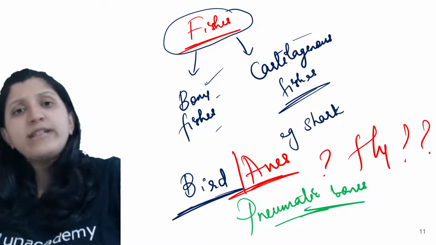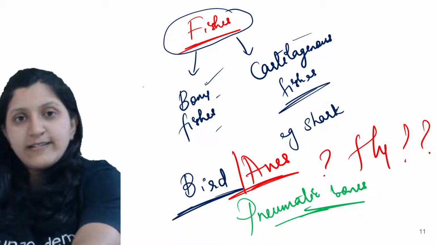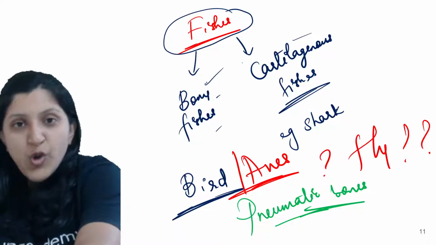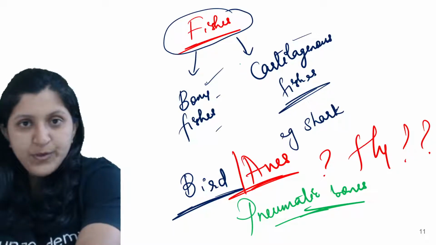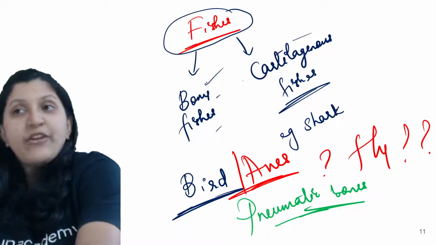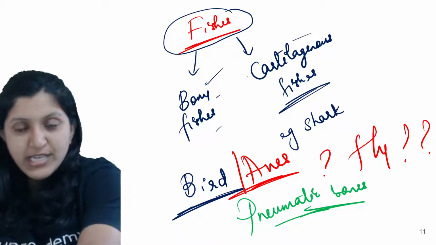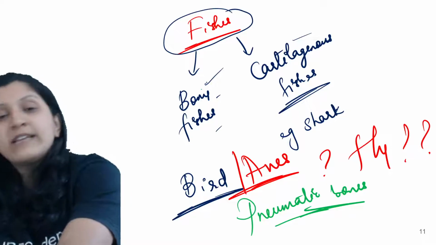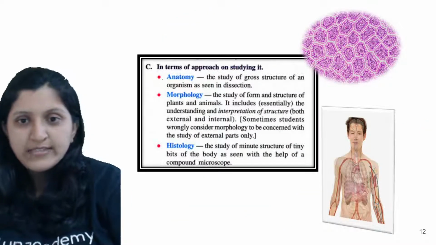All right. So with respect to that, now you know why the bat is placed under a mammal. It is placed under the mammal because it has got the mammary gland, and it can produce a young one. So that means it is not qualified under the aves. So if we know their identification and characterization, it is going to help in classification as well as understanding of a particular living organism in detail.